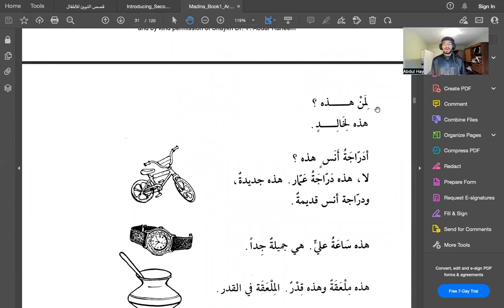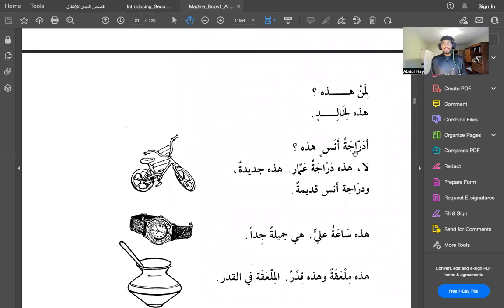Hadihi li Khalidin, this belongs to Khalid. So the lam here, the li, is a lam which means belonging to. Like when we say Alhamdulillahi, all praise lillahi belongs to Allah. Hadihi li Khalidin, this belongs to Khalid. Same principle. Ad-darajatu Anasin hadihi. Daraja means bicycle. Ad-darajatu Anasin is the bicycle of Anas. Hadihi, this.